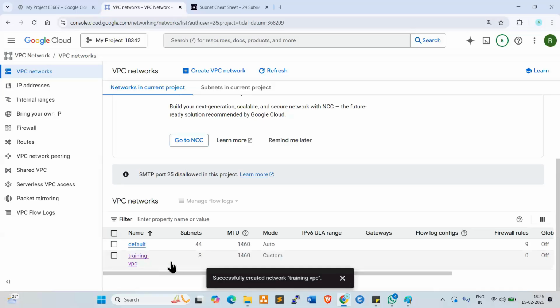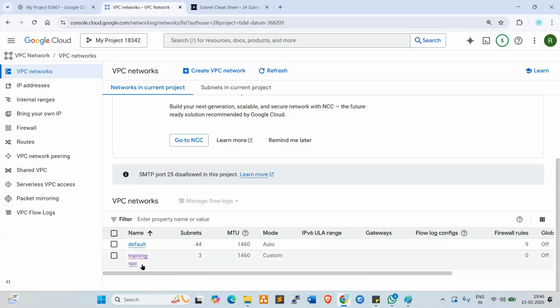Yeah, look at here, the VPC with 3 subnets is created. Now what I will do, inside this VPC and subnets, I want to create 3 servers, which are web server, app server, DB server.